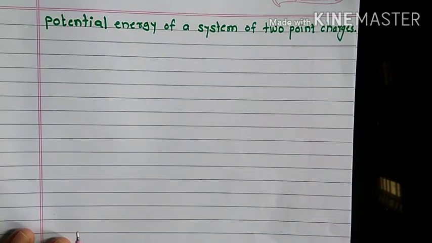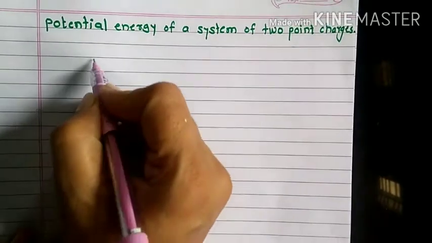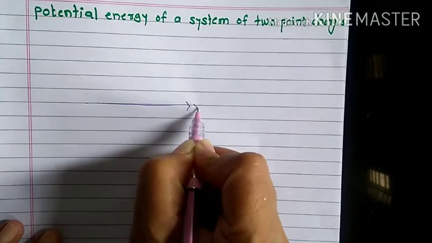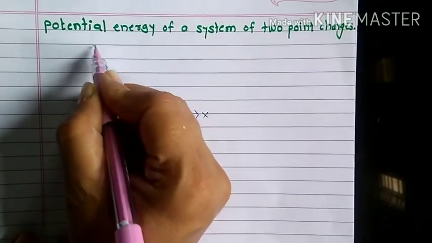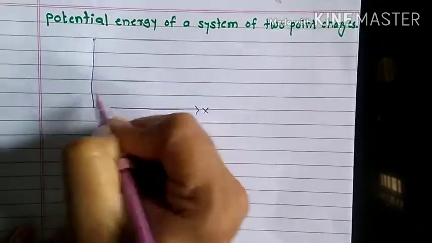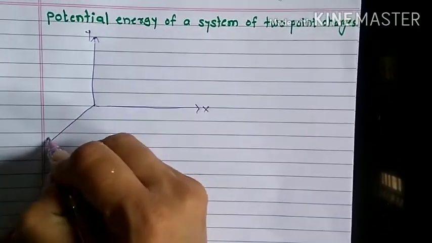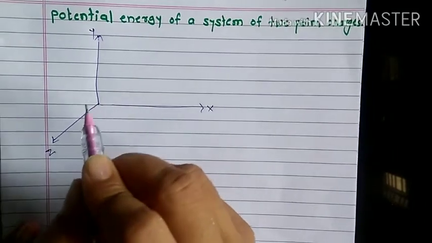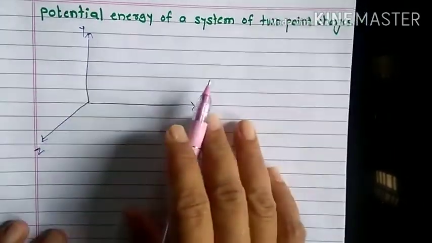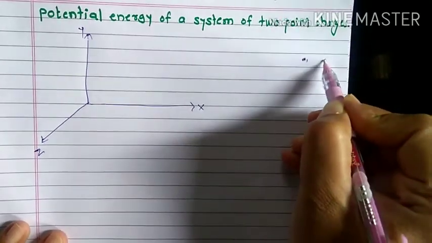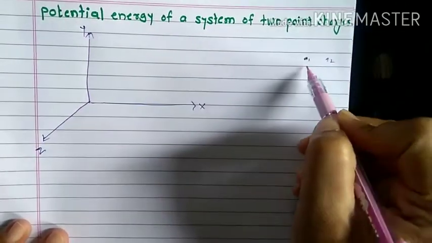Now, let us assemble a system of two-point charges. Here are the X-axis, Y and Z. At the very first, Q1 and Q2, these are the two charges, they are at infinity.